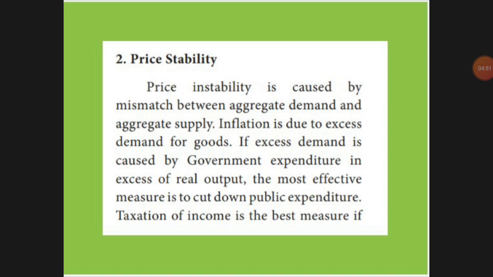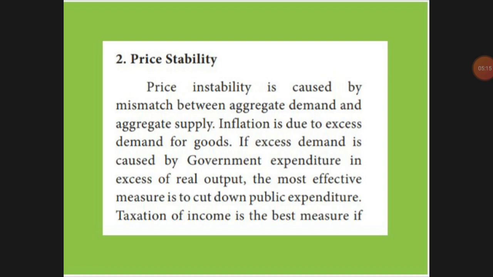Otherwise, the government people or politicians will use taxes for their private purposes. That everything should be reduced. Then only can we control the inflation. Automatically disposable income will be reduced, and so will aggregate demand.